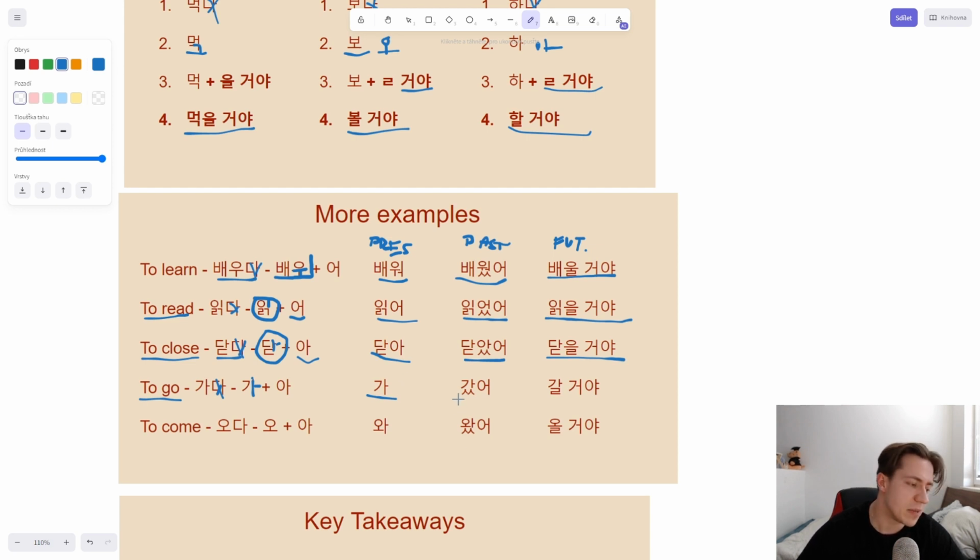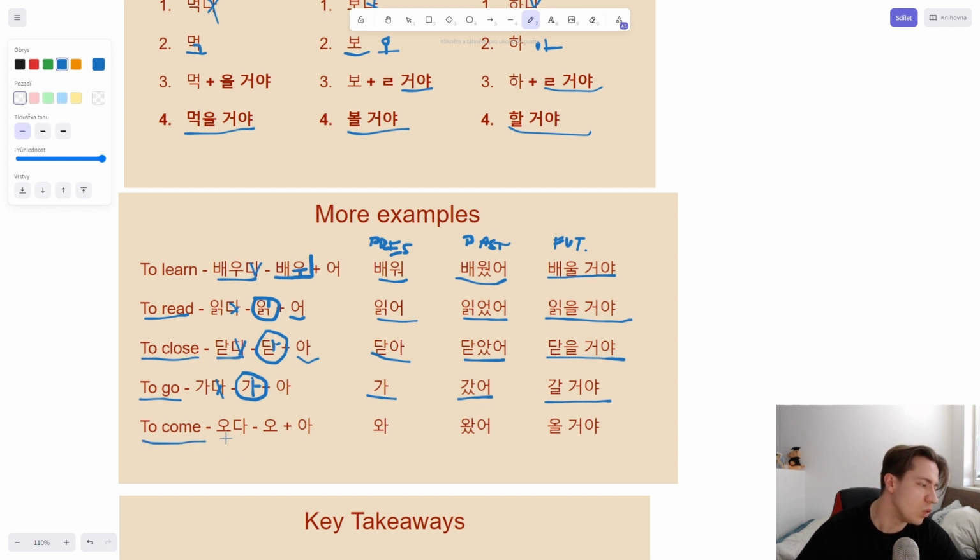Past tense, again, super easy, gasso. And with future tense, we need to go back here after removing da, and we have just ga, right? As you can see here. Does it end with a vowel? Yes, it does. So we put the L directly into it, and we create gar koya.